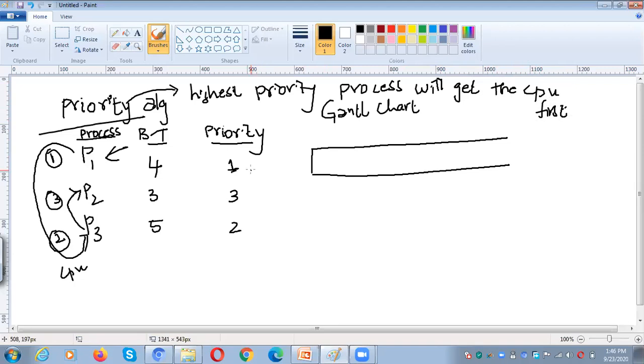Okay. So now according to this particular line, which one has the highest priority? P1 has the highest priority. So initially I will assign the CPU to P1.